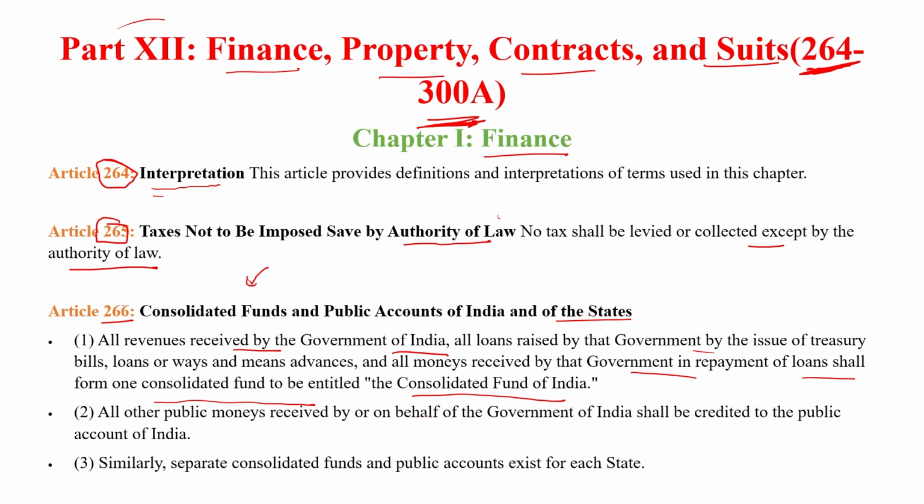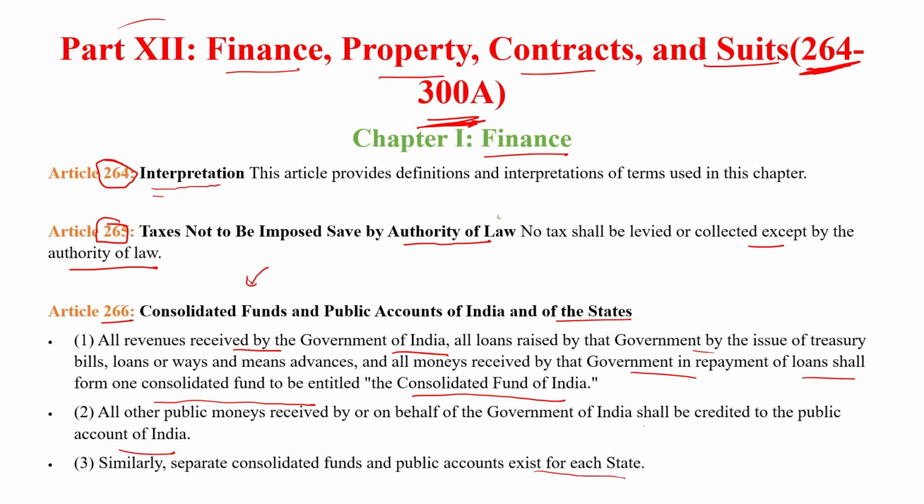All the public money received by or on behalf of the Government of India shall be credited to the Public Account of India. So all the public money received by or on behalf of the Government of India is credited to the Public Account of India. Similarly, a separate Consolidated Fund and Public Account exist for each state. Means the central government has the Consolidated Fund and Public Account of India, and the state government has the Consolidated Fund and Public Account of the state, and this is mentioned under Article 266.